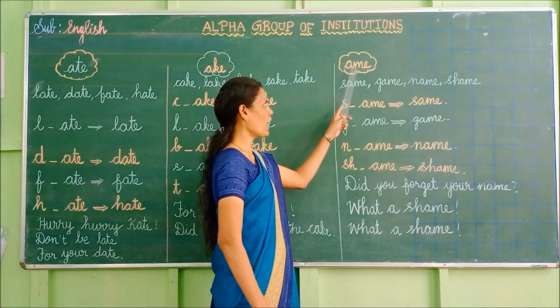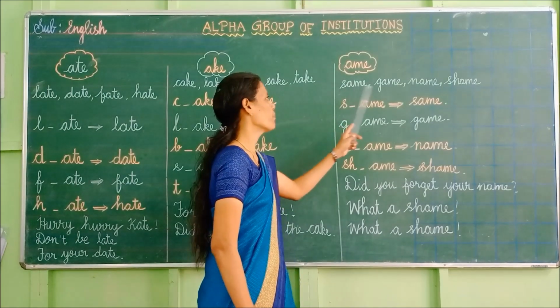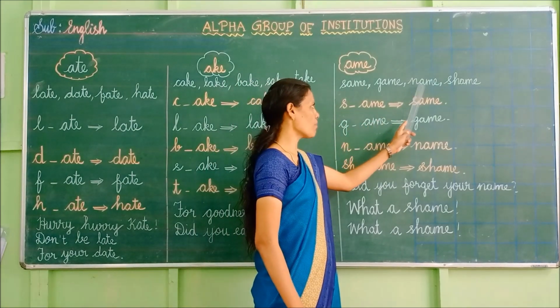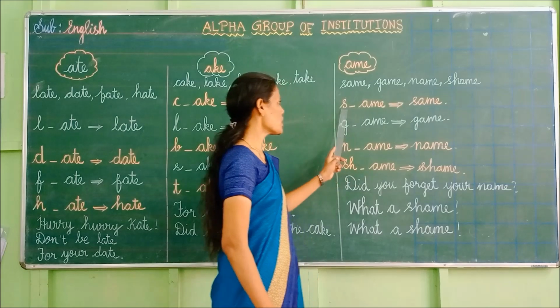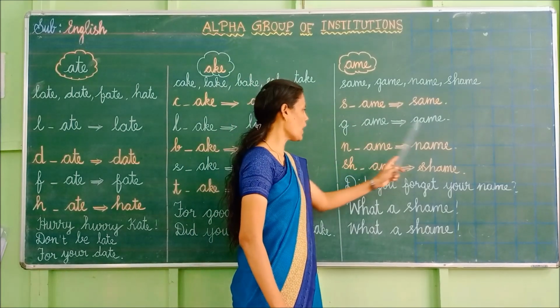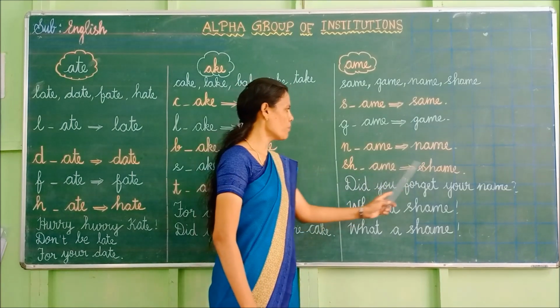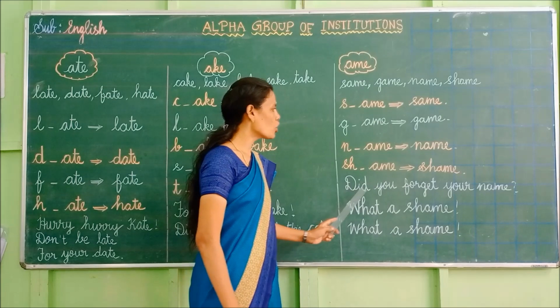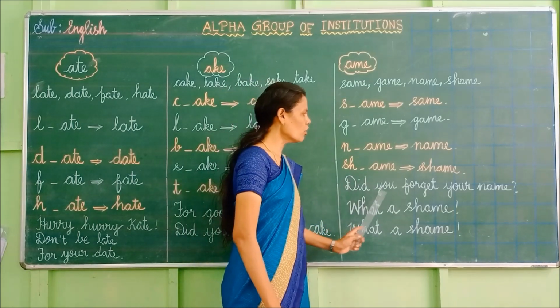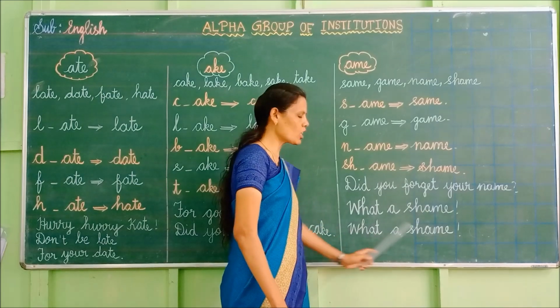Aim. A-M-E. Aim. Same. Game. Name. Shame. Aim. Same. Aim. Game. And name. Aim. Shame. Now rhyming. Did you forget your name? What a shame! What a shame!